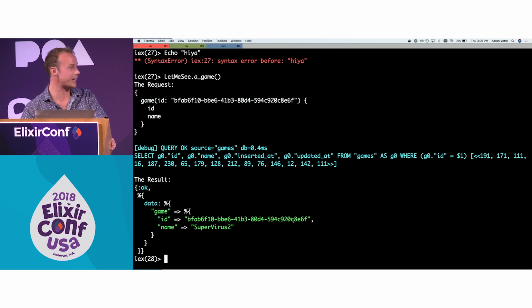So this is that exact same query. At the top, we have the request with a real ID in it. And the blue output is just some database logs. That looks right from here. Like we go to the games table, and we get one thing. We return a result, and it looks like SuperVirus 2. So we're off to a good start.